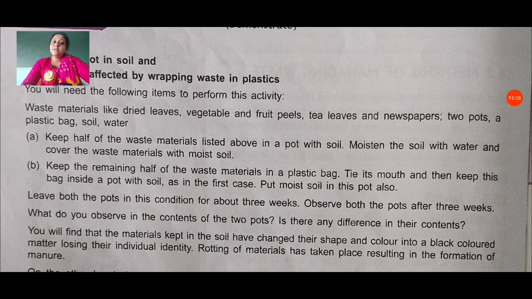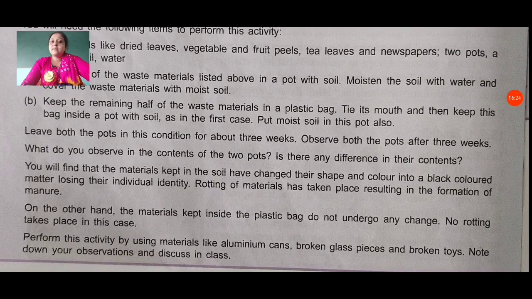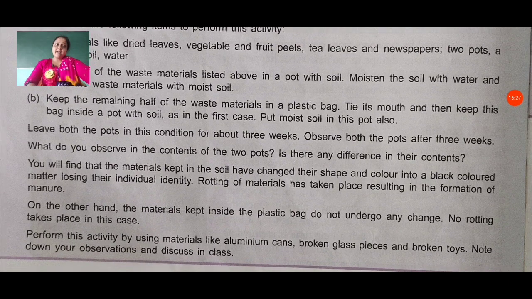You will find that the materials kept directly in the soil have changed their shape and color into a black color. That means they composted there. But the materials which we covered in plastic are not composted. The materials kept inside the plastic bag do not undergo any change, do not change their color, do not change their shape. By this activity, we make it clear that plastic cannot compost the waste materials.